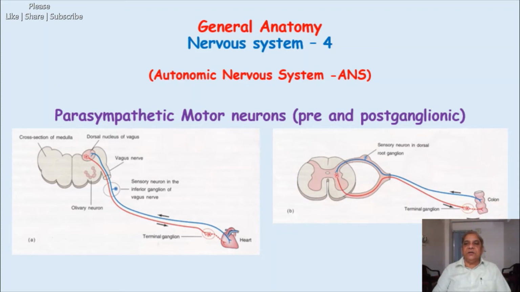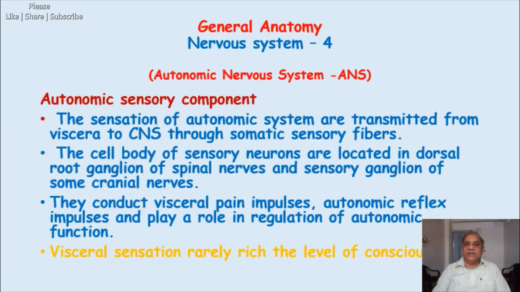We are not talking specifically about the various organ innervations or the specific points of the sympathetic and parasympathetic. We are just talking here about the general arrangement of the motor neurons in the sympathetic and parasympathetic. Now I move to the next slide, which will tell you about the sensory. Till now we were on the motor component, which had two neurons, preganglionic and postganglionic, conveying the motor impulses for the action of the organs.